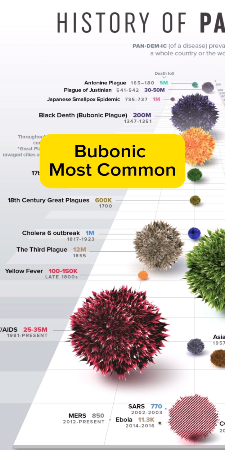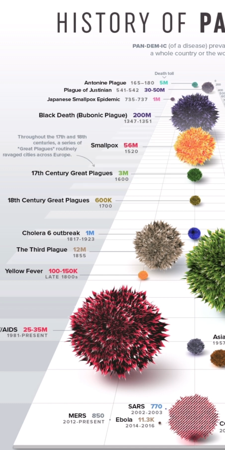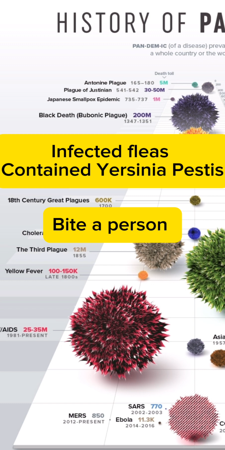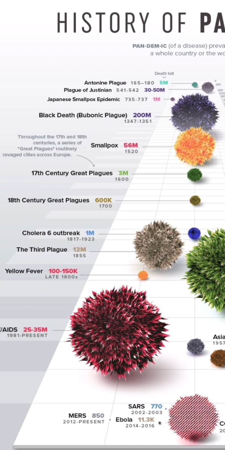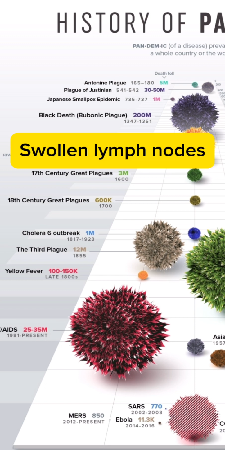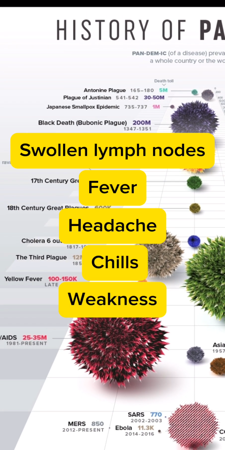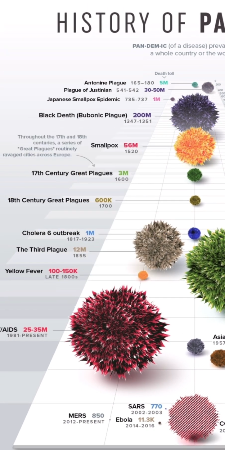There are other versions of the plague. The bubonic plague, which is the Black Death, was the most common form of the plague. It occurred because infected fleas bite a person or materials contaminated with the bug Yersinia pestis. Then they enter through a break in the person's skin. The patient then will develop swollen, tender lymph glands and fever, headache, chills, and weakness. The bubonic plague did not spread from person to person. It was transmission from the flea and the rats containing the bug.